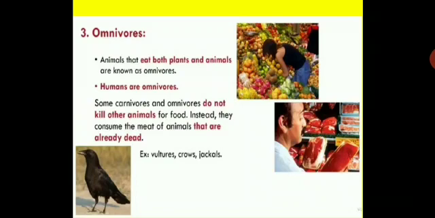Some carnivores and omnivores do not kill other animals for food. Instead, they consume the meat of animals that are already dead. So some carnivores like vultures, crows, and jackals fall under this category, as you have seen.